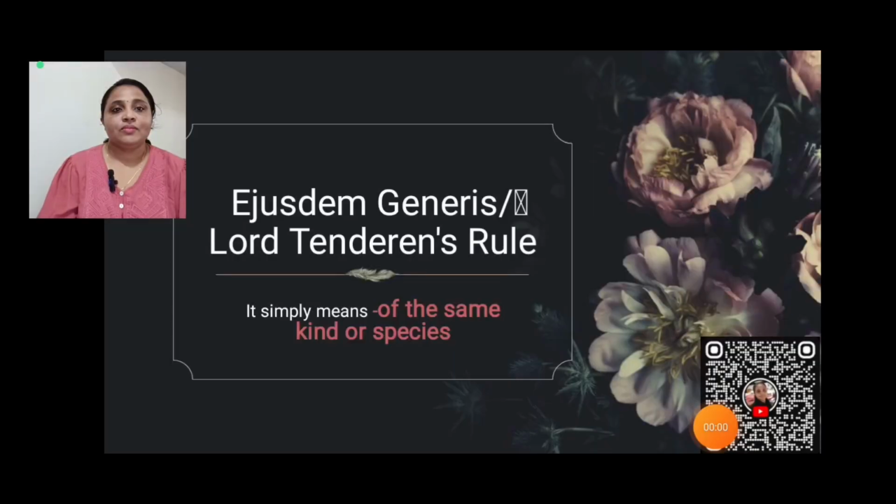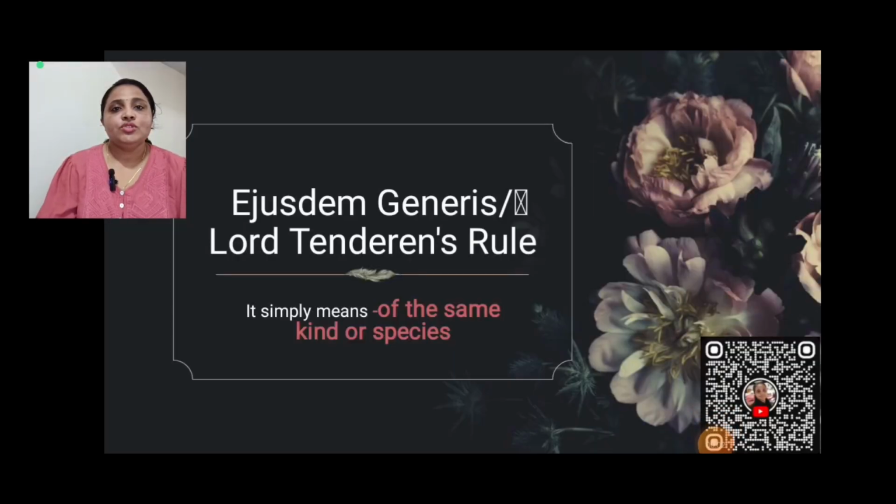Both are one and the same. It is one of the important topics in the interpretation of statutes. You can be asked in question papers, what is Ejusdem Generis or what is Lord Tenterden's rule? Both are one and the same, and what that means is simply of the same kind or species. So let's move on to our video. We'll see the details. Let's get started.